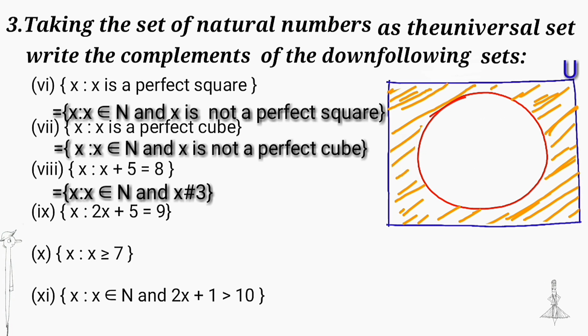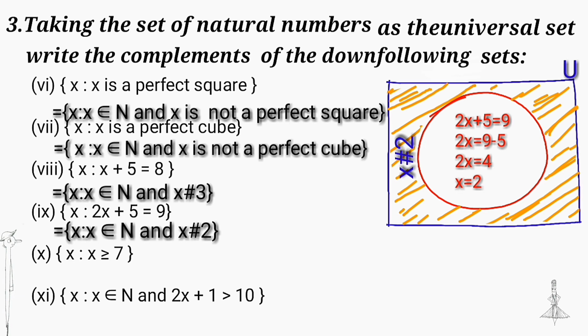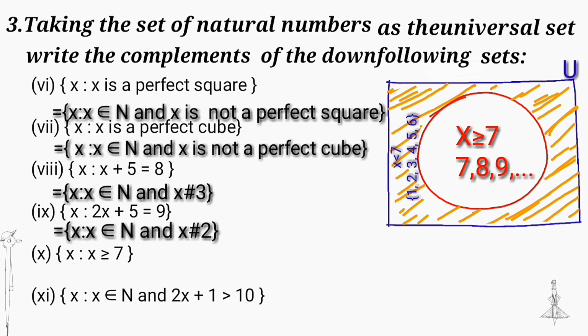Next, another equation, 2x plus 5 is equal to 9. We get x is equal to 2. The set complement is the set of x values which is not equal to 2. Next, x greater than or equal to 7 and its complement is x less than 7, or we can write set 1, 2, 3, 4, 5, 6.